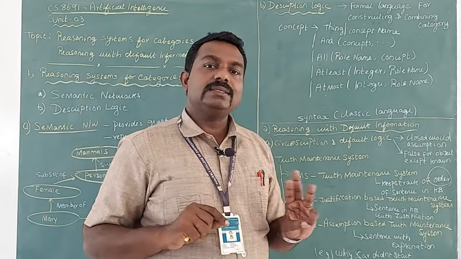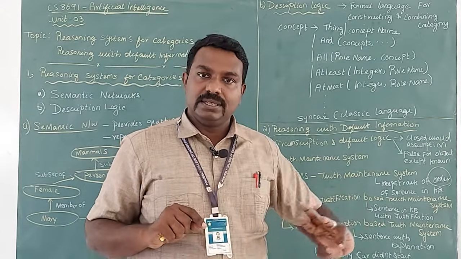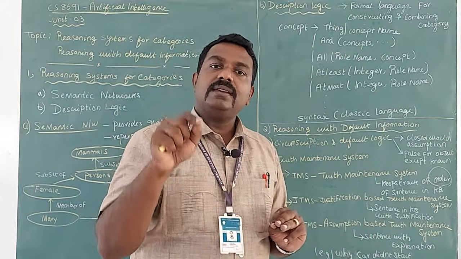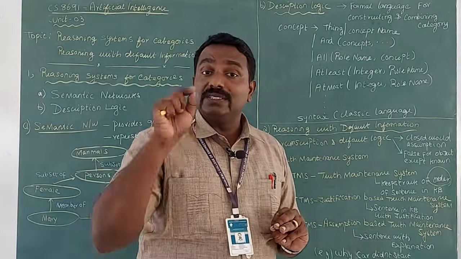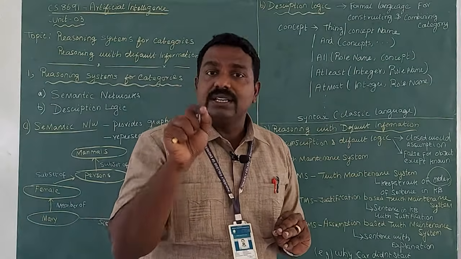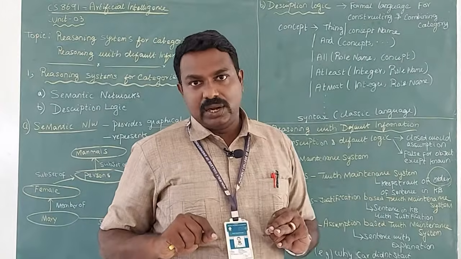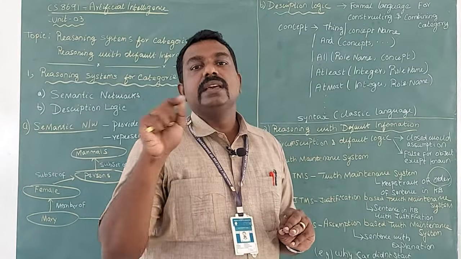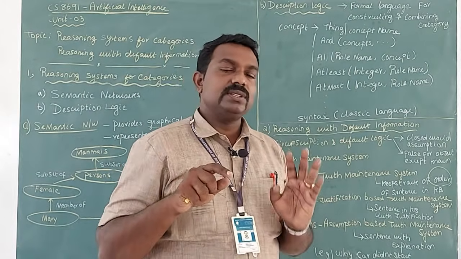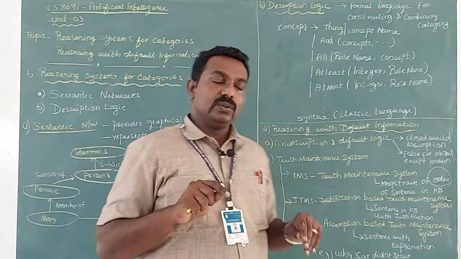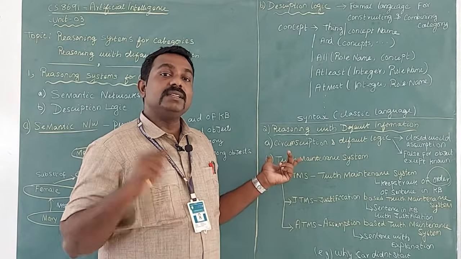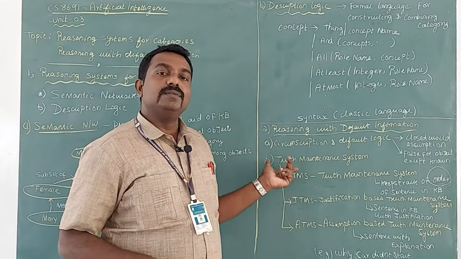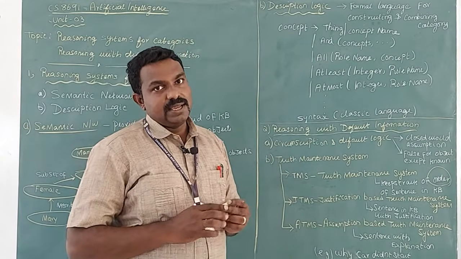Third one, that is ATMS, assumption based truth maintenance system, where if you want to store a sentence into the knowledge base, you must do an explanation why that particular sentence is stored into the knowledge base. So justification, explanation and order. So these are the three principles that are used to store the sentences and the reasoning that can be done with the help of this truth maintenance system.